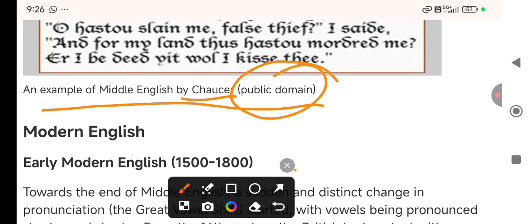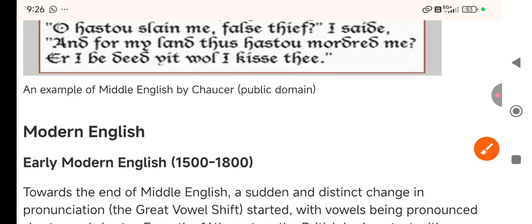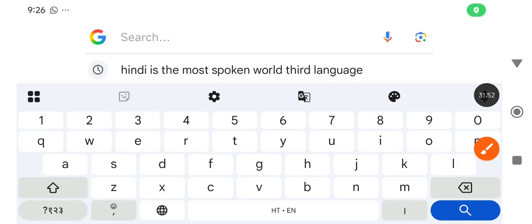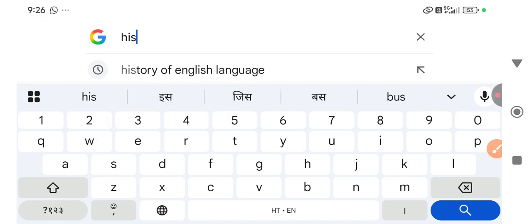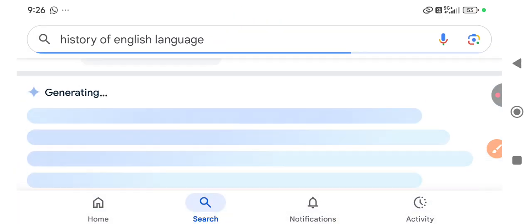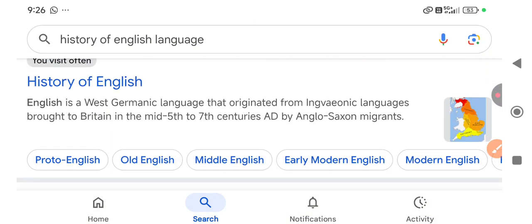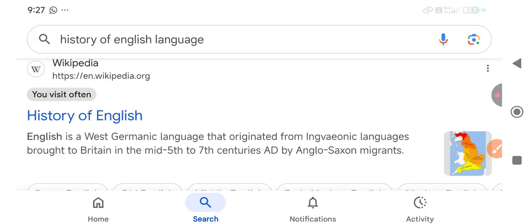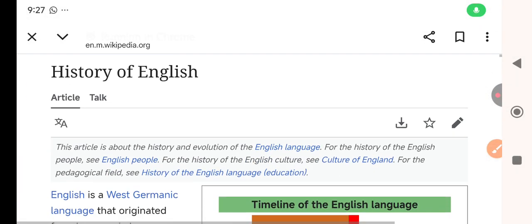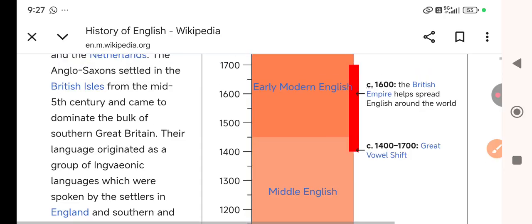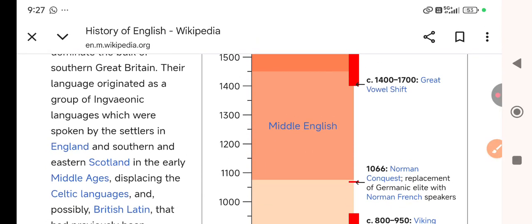Okay, now I have to show you the next, that's a history of, right? So here I will show you this map that I was showing to you, right? Now we have come here, that's Middle English.